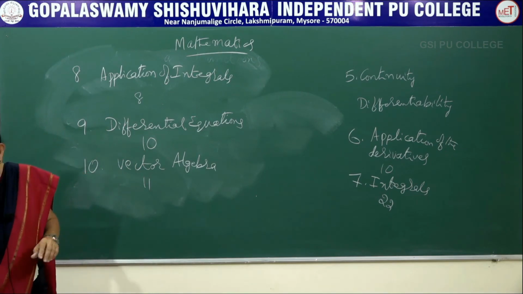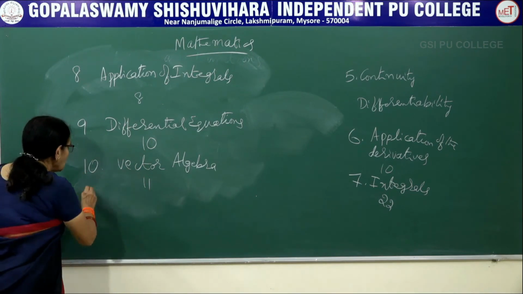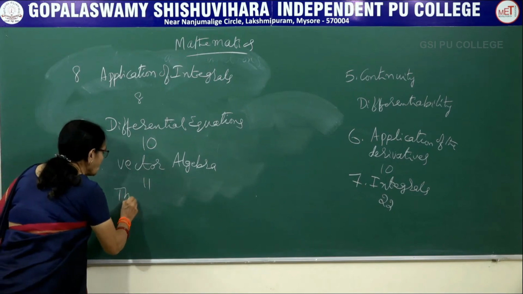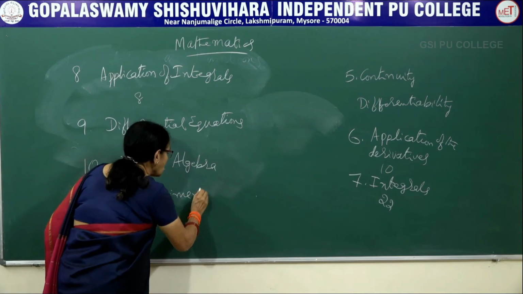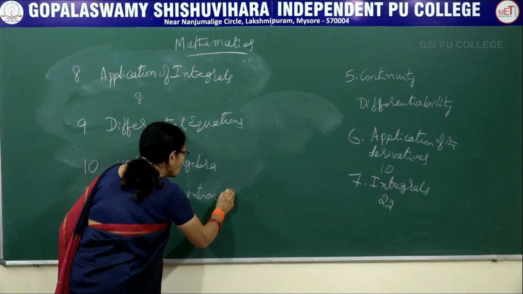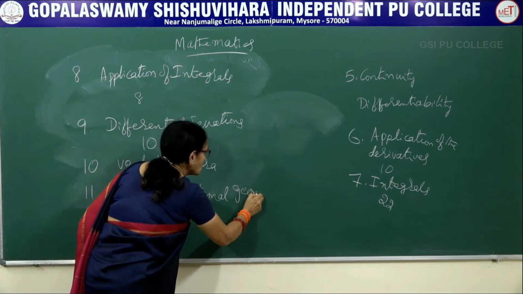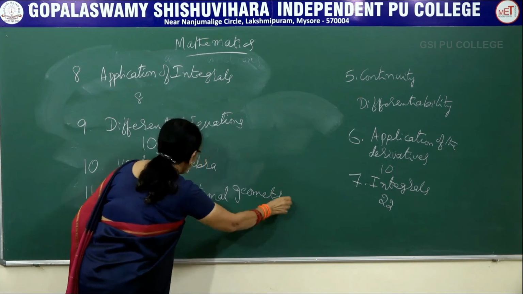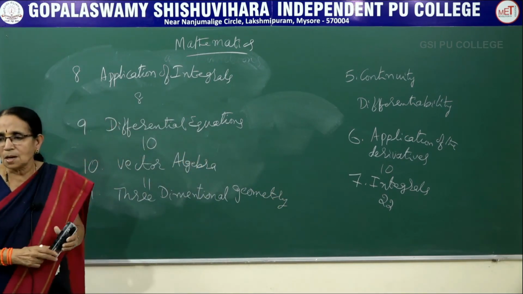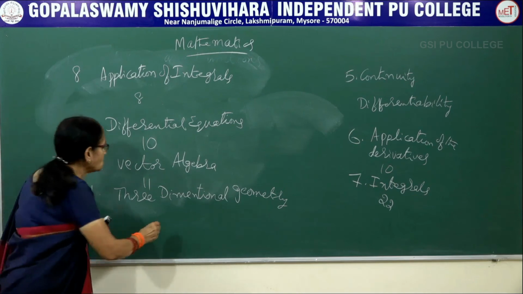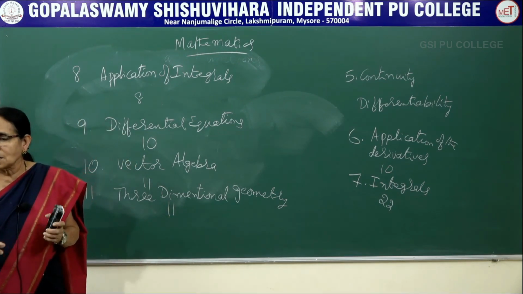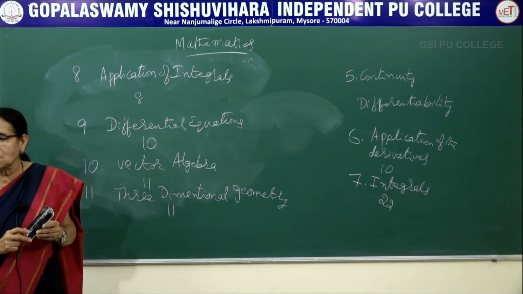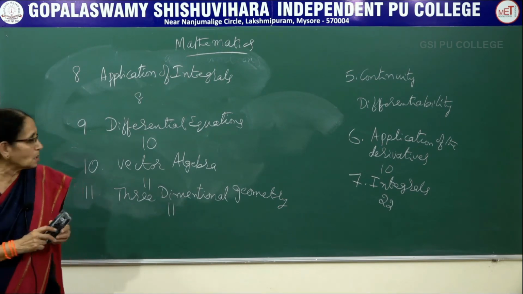The next chapter is Three-dimensional Geometry. Here, this also carries 11 marks: one 1 mark question, one 2 mark question, one 3 mark question, and also a 5 mark question.